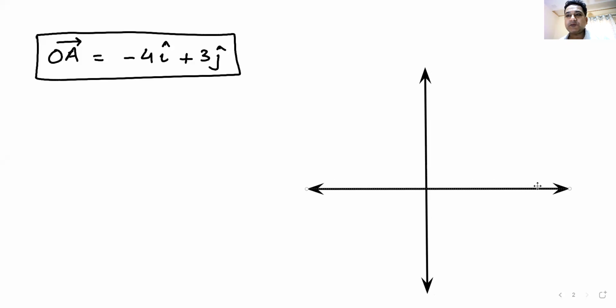OA vector is minus 4I plus 3J. This is the way vectors are written in the book. I may say that it is not correct, but this is how they will write it. I want you to give me the magnitude. Someone gave me the magnitude. Who was she? Tushita. Yes, Tushita. The magnitude is 5.